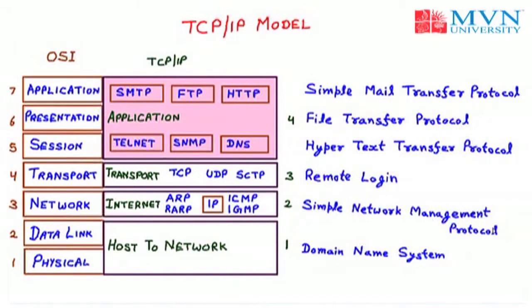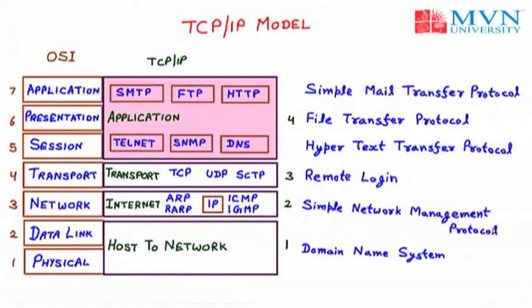So that's all about the TCP/IP model. In the TCP/IP model, we have discussed the main four layers: the host-to-network layer, the combination of physical and data link; then the internet layer, the replacement of the network layer; then the transport layer, same as the OSI model; then the application layer, which is a combination of the application, presentation and session layers of the OSI model.